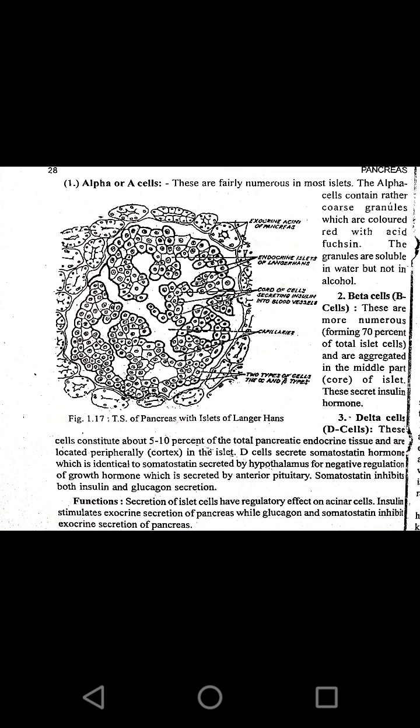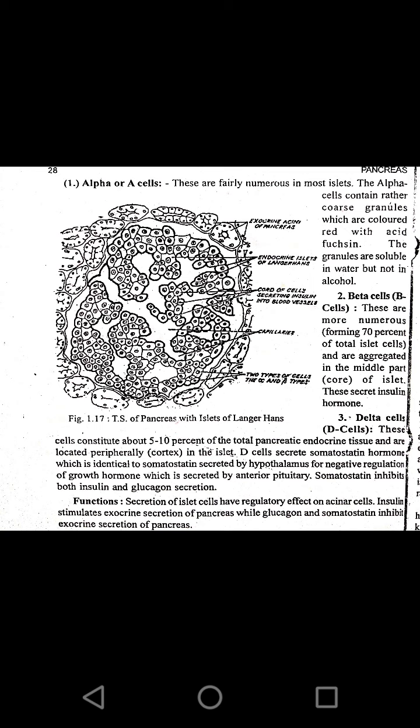So somatostatin is called a growth inhibiting hormone. Basically, somatostatin is produced by the anterior pituitary, and it is also synthesized by the delta cells. It is more similar to the pituitary secreted somatostatin.